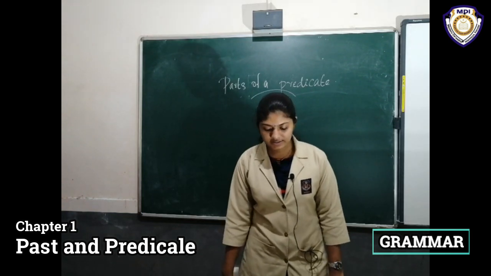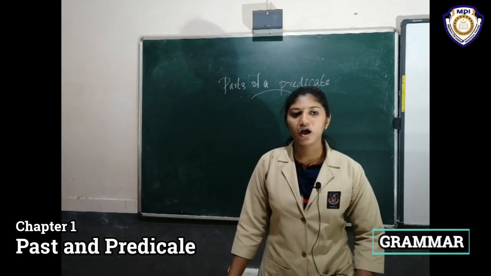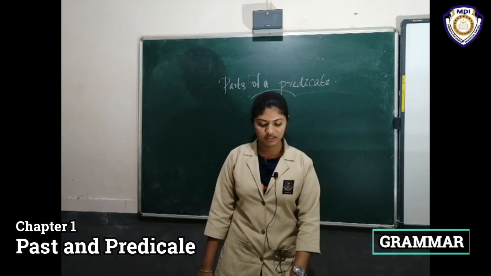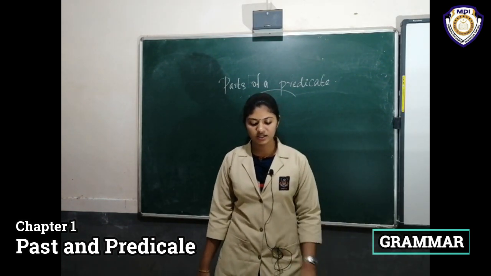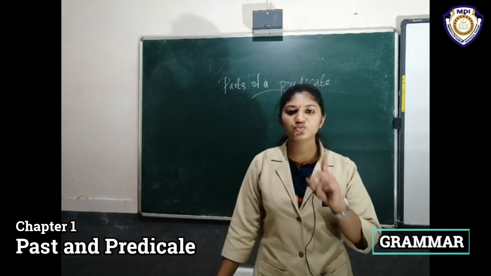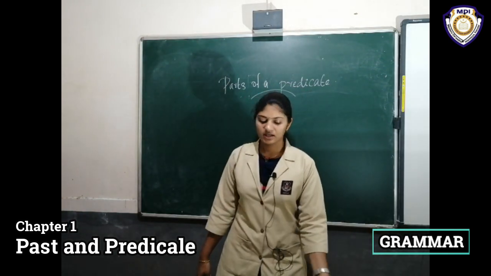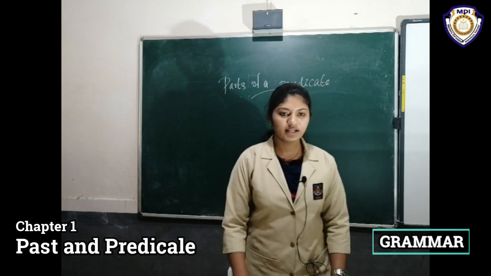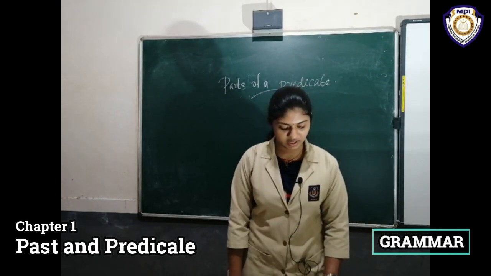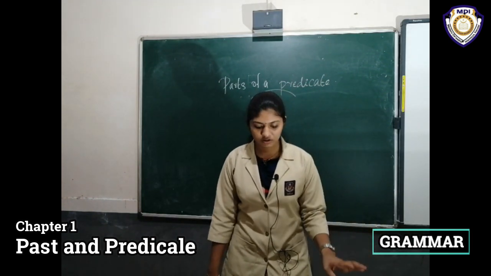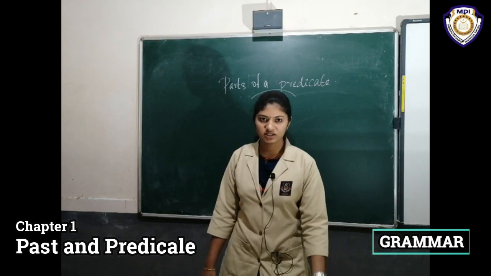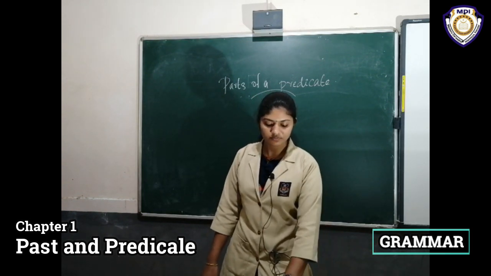Okay. Then I think all of you understand what the parts of predicate are. First, every predicate has at least one verb. And second, a predicate may contain an object. Then a predicate may contain a complement.